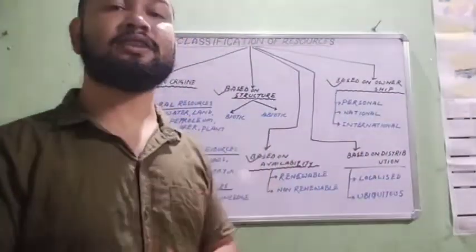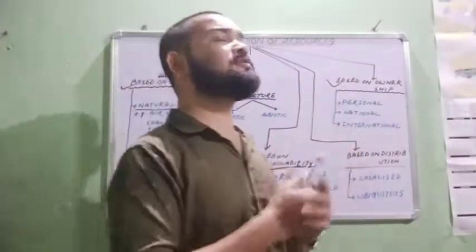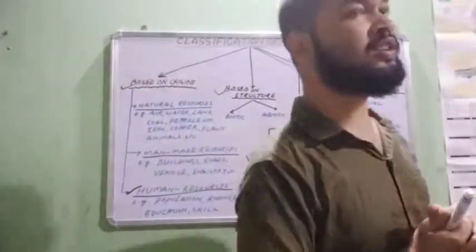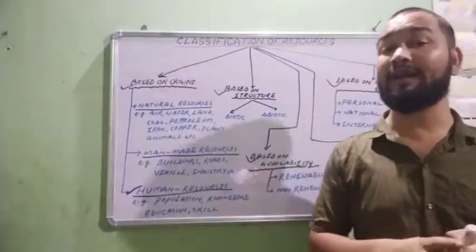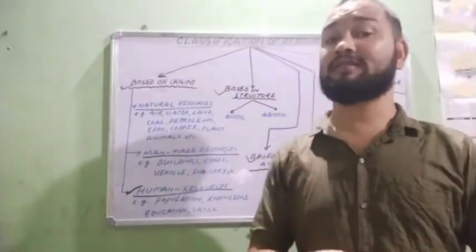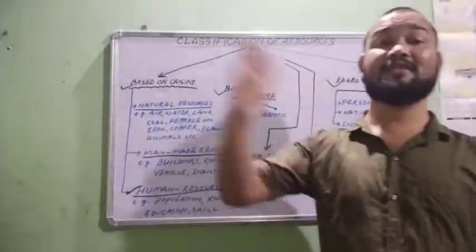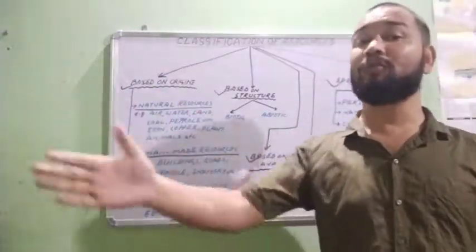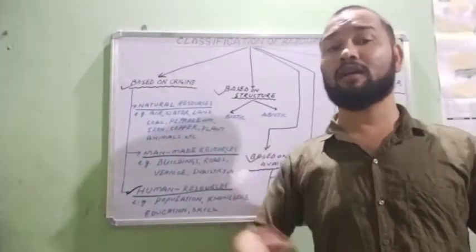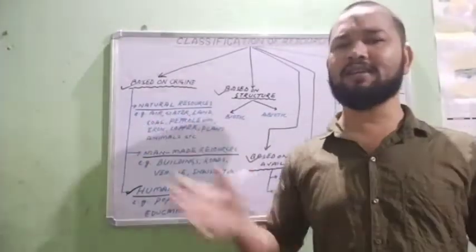Next one is national resources. National resources means the resources which are owned by a nation, owned by a country. That is called national resources. What can you say is an example of national resources? National park. It is owned by a country. National park is a national resource.